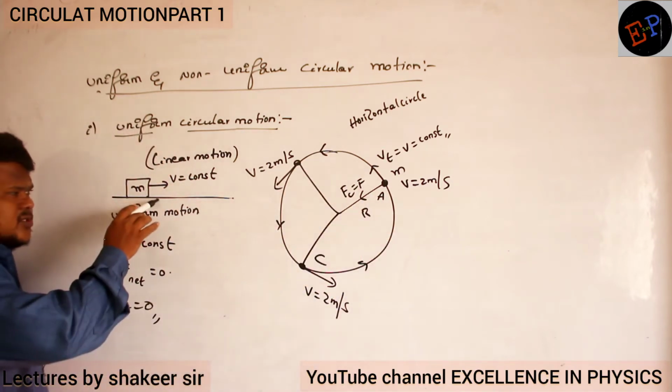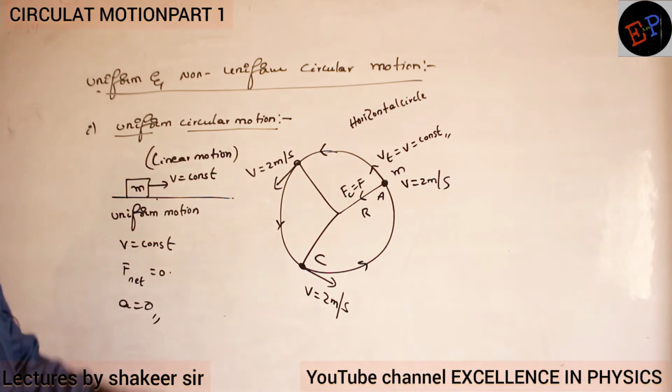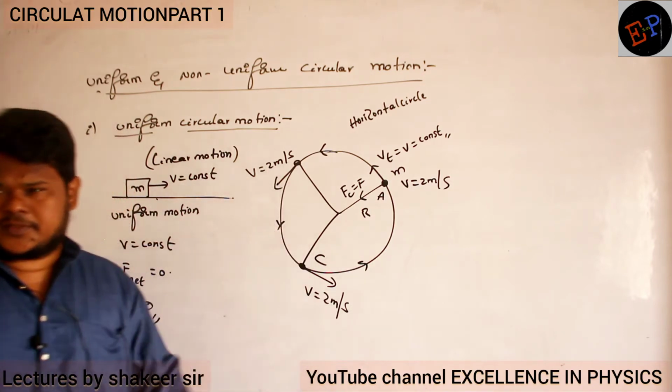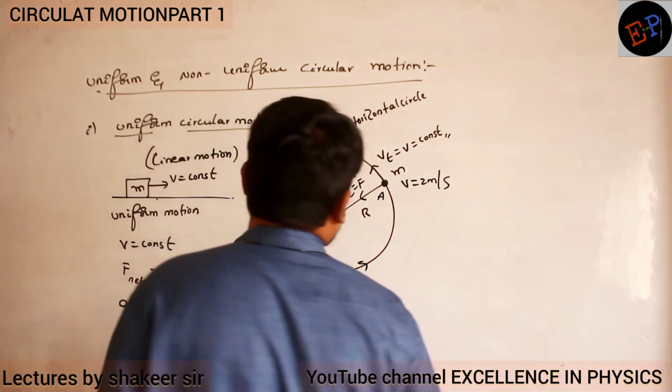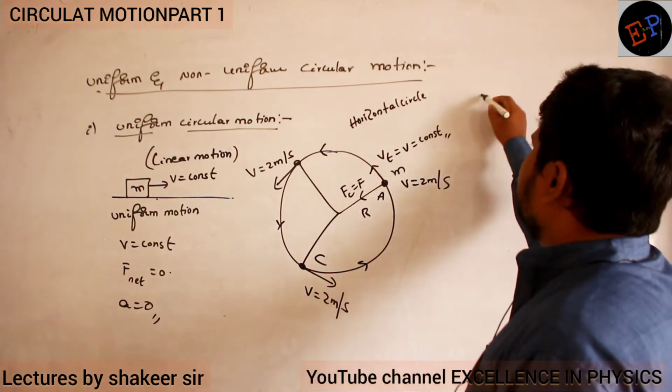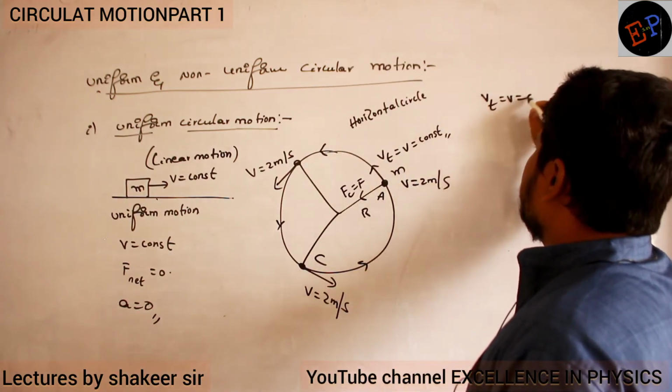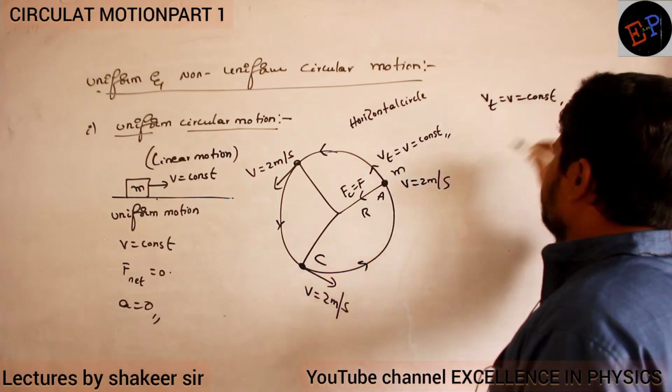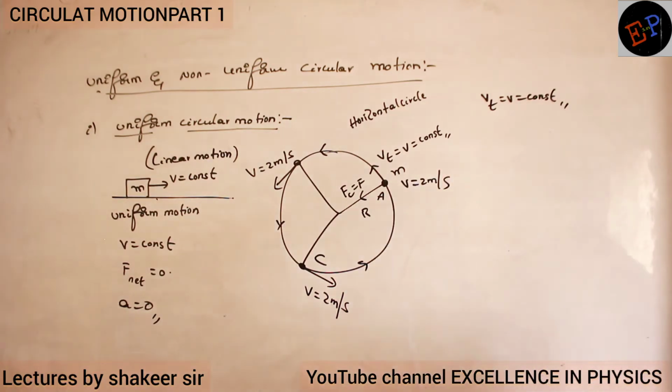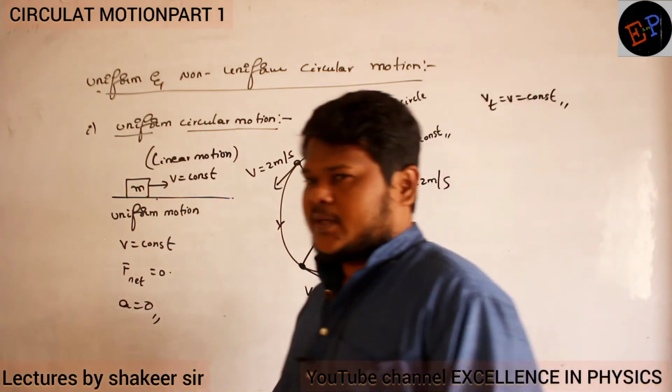Here also in linear motion, speed is not changing. So V tangential is equal to V, it is a constant. Tangential speed is a constant. Clear? You are able to understand?